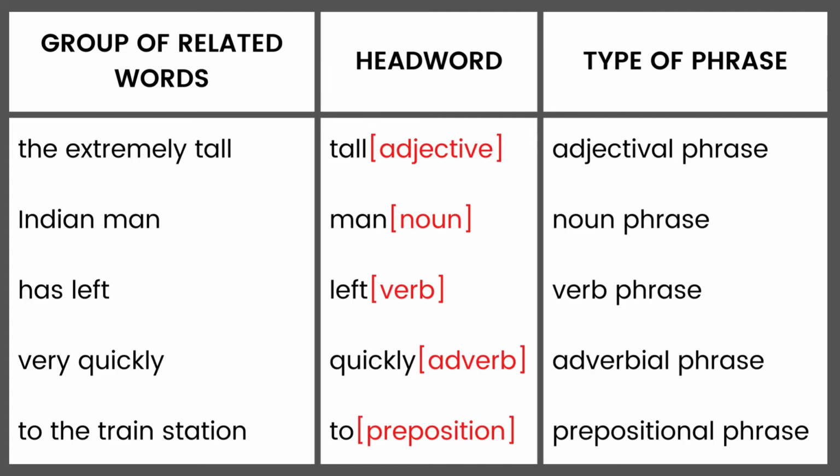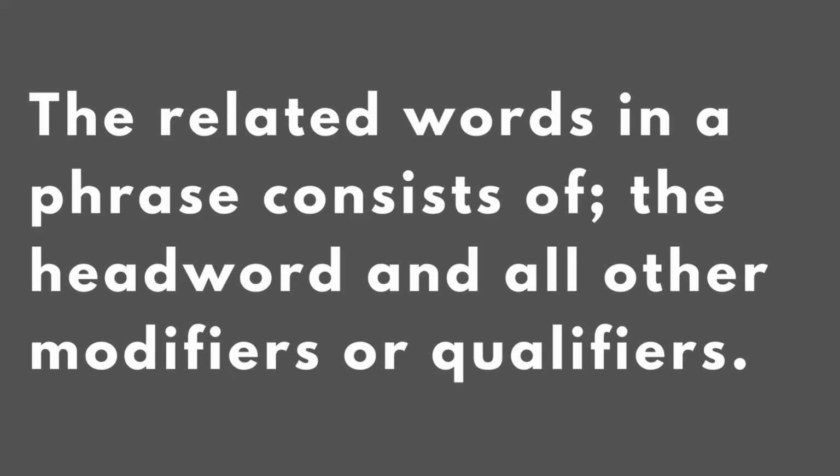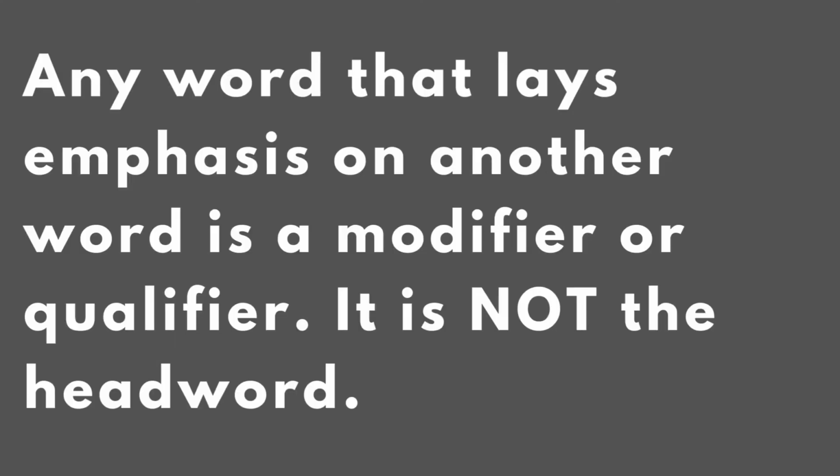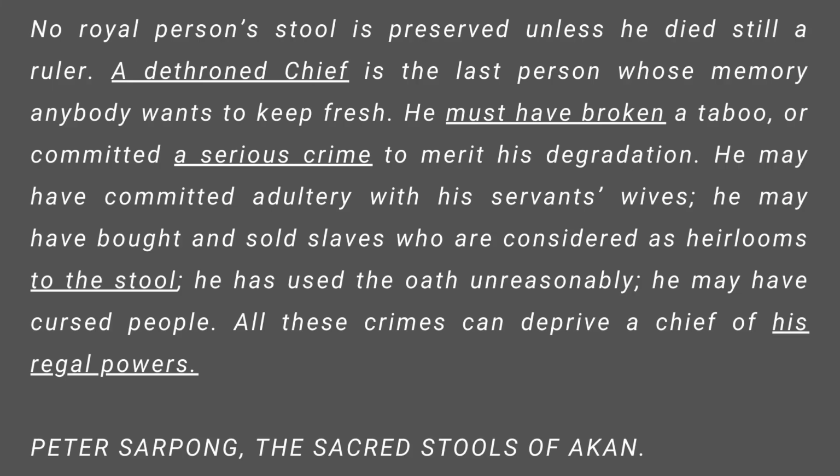Well, before we continue, we should always remember that phrases are groups of related words, and that the related words in a phrase always consist of a head word and all other modifiers. And also, we must not forget that words in a phrase which lay emphasis on another word are modifiers or qualifiers. They are not the head words. Now, here is a little exercise. Read the given text, take out the underlined phrases, identify their head words, and name them accordingly.